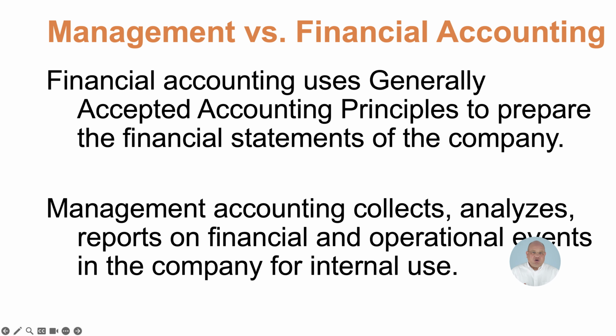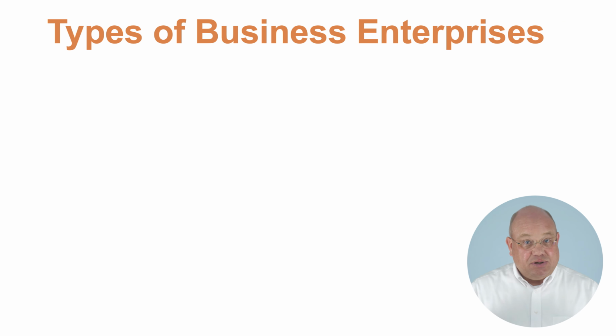The next topic that we're going to look at are the different types of business enterprises. Now, we've got a number here that we're going to look at, but all of these business enterprises are going to have an accounting function. It might be more developed in a large publicly traded company and much smaller in a sole proprietorship. But every company needs to have this financial information to be able to make decisions and to know at the end of the year how well they did. Okay, so we're just going to go through the different types of enterprises that exist.